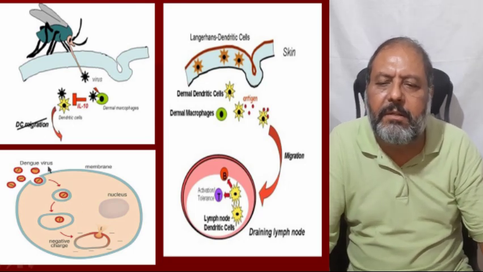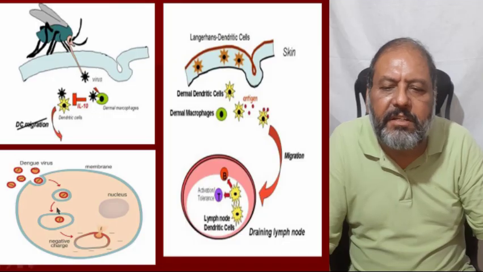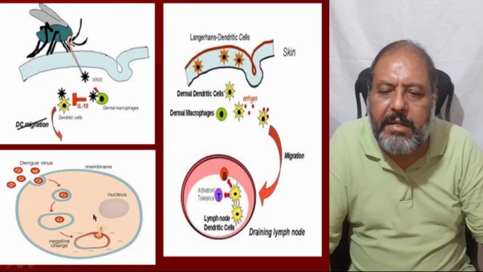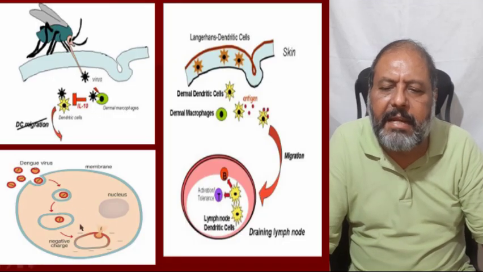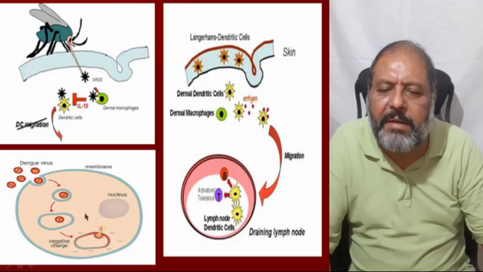Here one can see the dengue virus getting into this macrophage, and it is multiplying inside the macrophage.